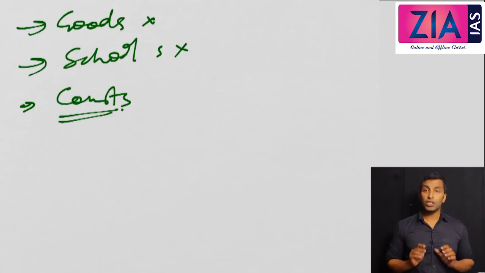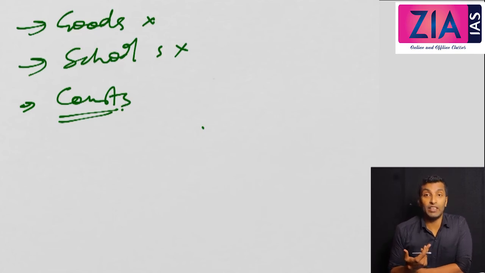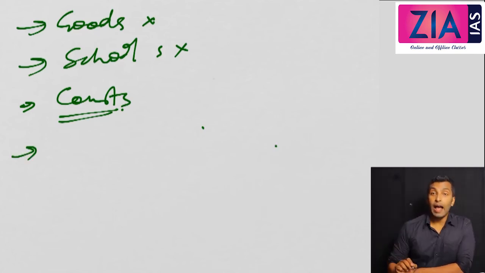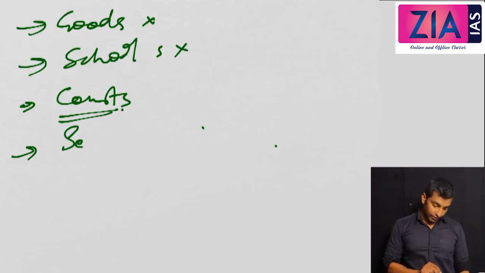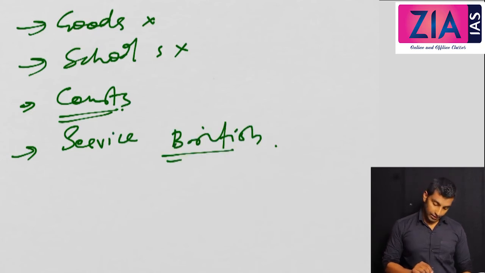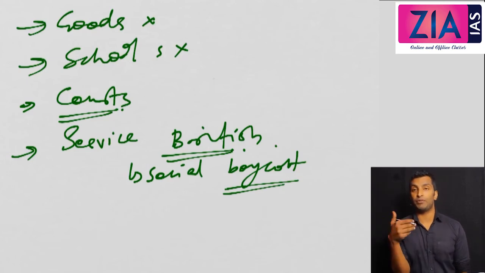So what happened? Most of the lawyers are Indians. Obviously, judges are English, most of the lawyers are Indians, and most of the lawyers are actually from Congress also. So they boycotted courts. So obviously what happened is the panchayats gained importance. And most importantly, they boycotted all the services provided to British colonies. So services given to the British. So it was a kind of social boycott, like newspaper, milk, vegetable, fish, etc.